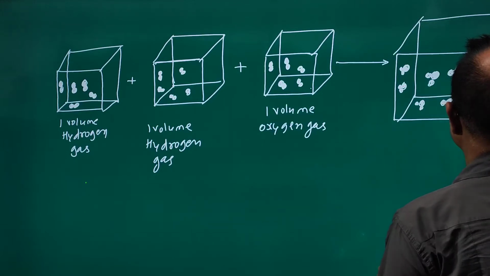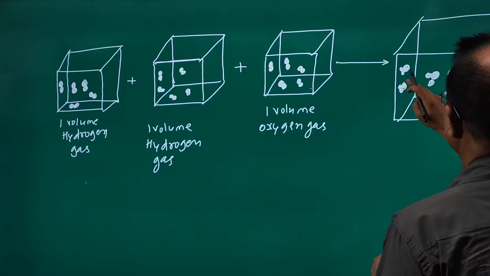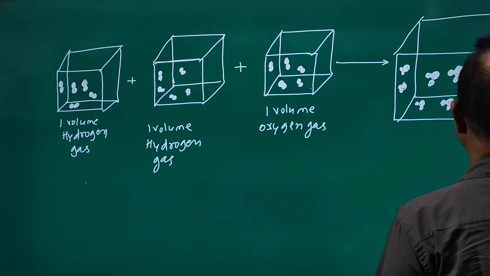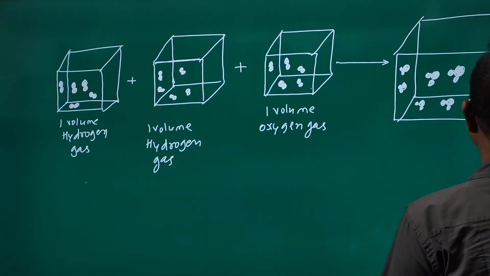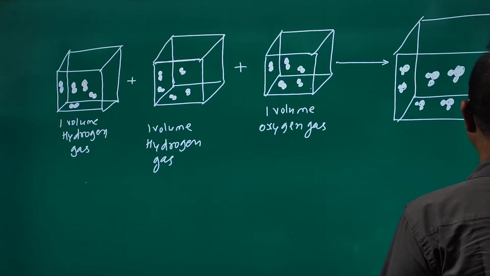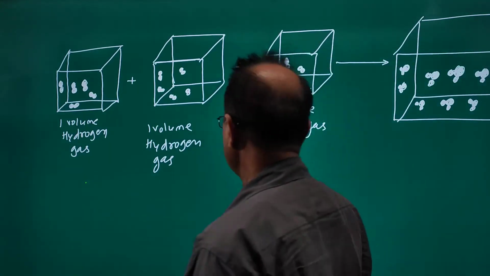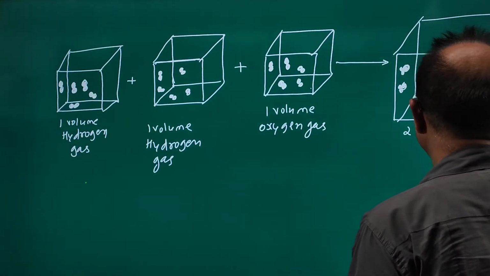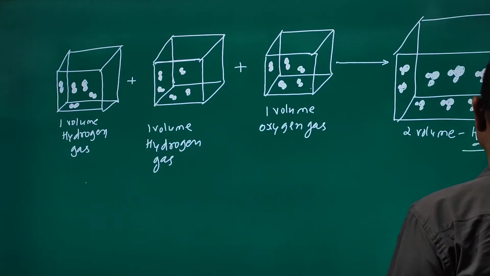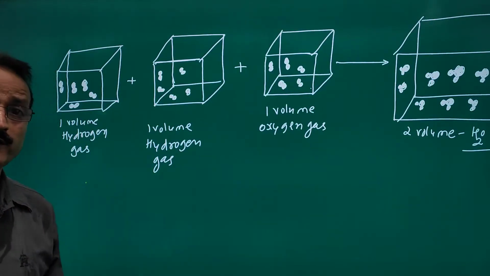It is important to draw over here 1, 2, 3, 4, 5, 6, 7, 8, 9 and 10. This is 2 volume H2O vapor. Now, what is important in this figure?